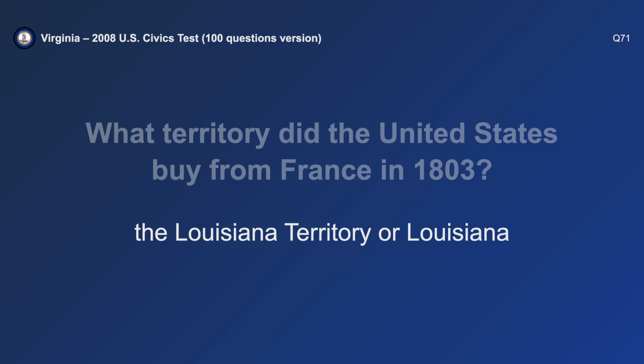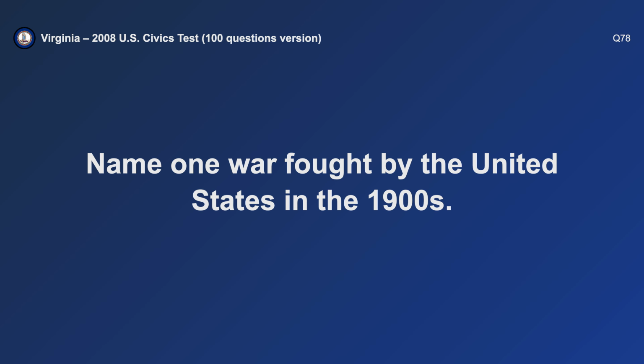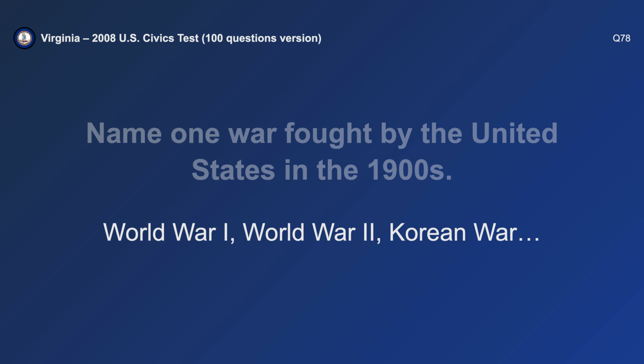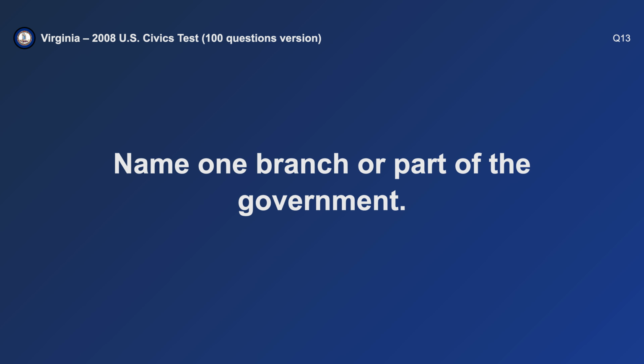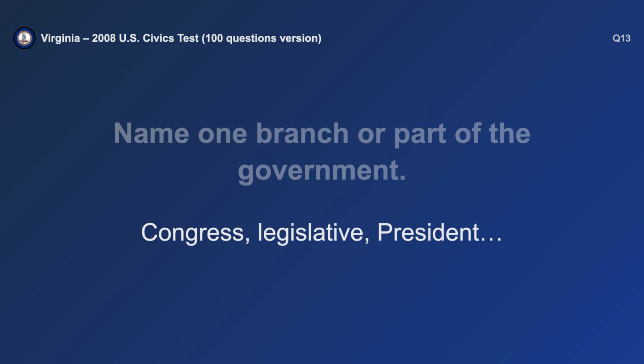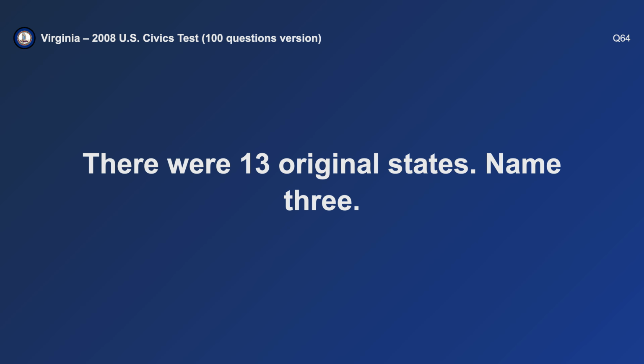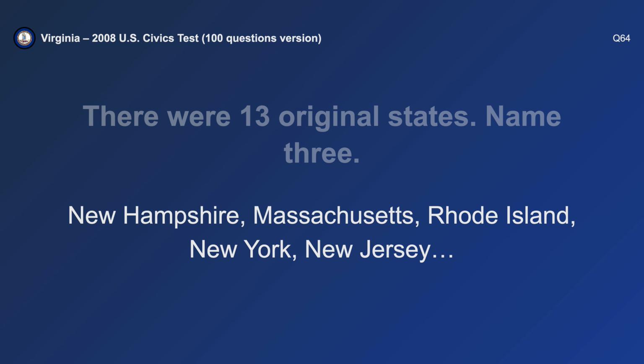What territory did the United States buy from France in 1803? Louisiana. Name one war fought by the United States in the 1900s. World War II. Name one branch or part of the government. Congress. There were 13 original states. Name 3. New Hampshire, New York, and New Jersey.